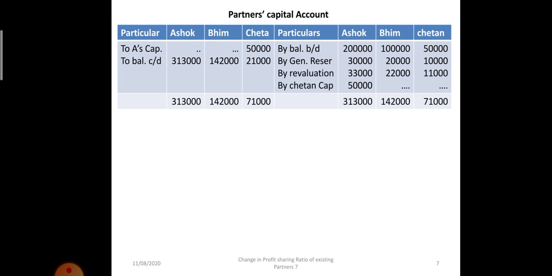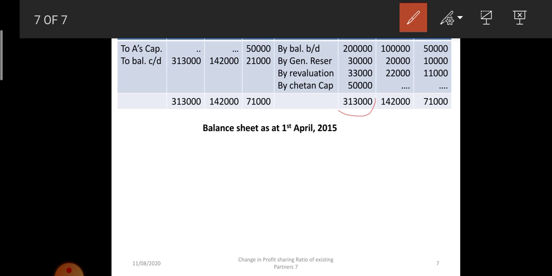So now find out the difference. When we take the total of this side, it is 3,13,000. There is no amount to deduct, so the balance in Ashok's capital is 3,13,000. In the same manner, the balance in Bhim's capital is 1,42,000. Then from 71,000, when we deduct this 50,000, Chetan's capital at the end is 21,000 rupees. So the closing balances are 3,13,000, 1,42,000 and 21,000 rupees.